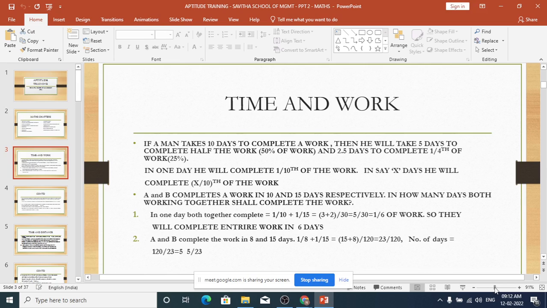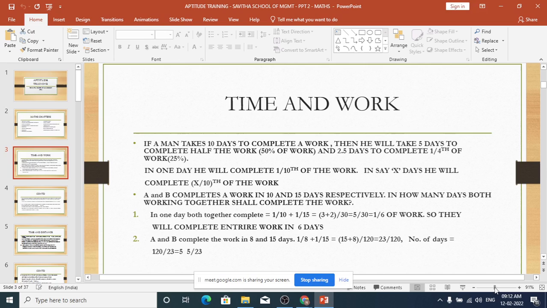Right? So whenever you see this problem, you have to convert that into how much work he will do in 1 day. And then from there you start your calculations and other things. This is a shortcut you should keep in mind. Say for example, question number 1.